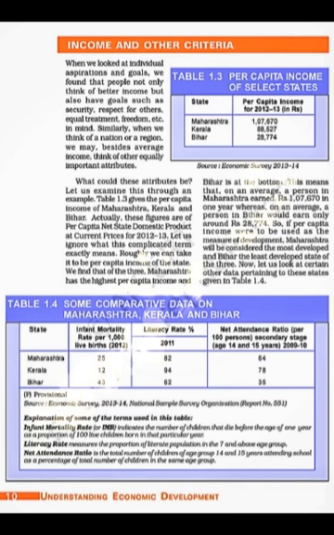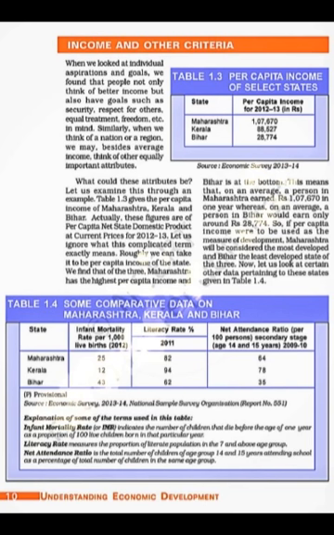Now according to my book here, I am having the statistics of Punjab, Kerala and Bihar. In your book it might be Maharashtra, Kerala and Bihar, or Haryana, Kerala and Bihar. So don't be confused. Now we find that Punjab has the highest per capita income. So in your case it can be Haryana or Maharashtra, and Bihar is at the bottom. So if we use per capita income as a measure of development, Punjab will be considered as the most developed and Bihar the least developed state out of the 3 states given.